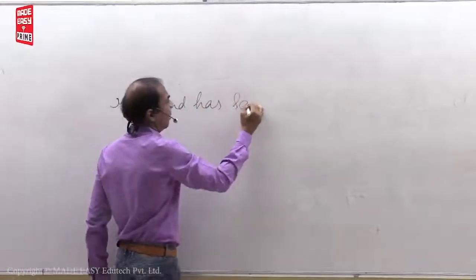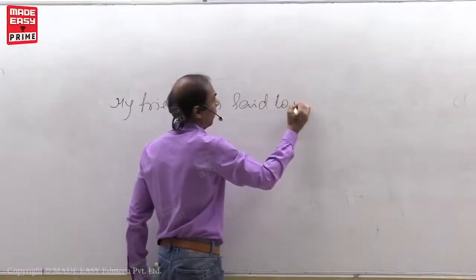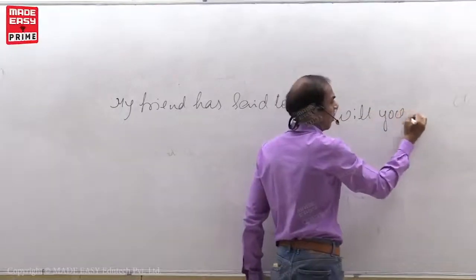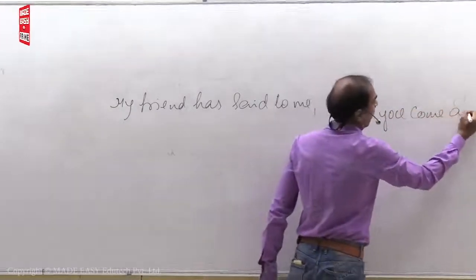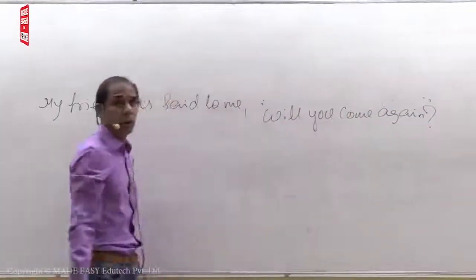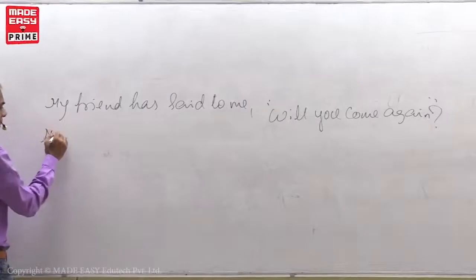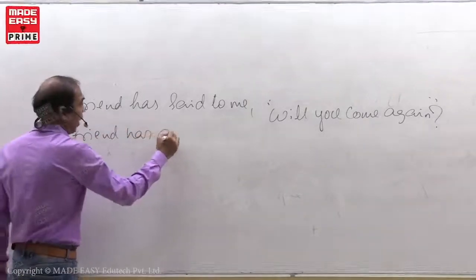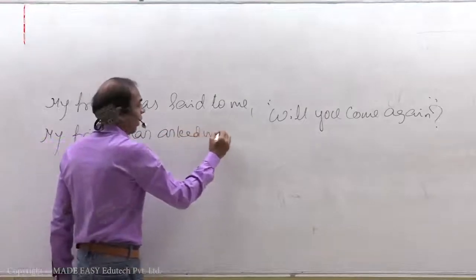My friend has said to me, "Will you come again?" Observe. My friend has asked me. Okay?